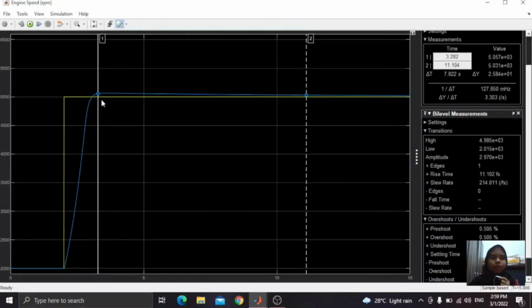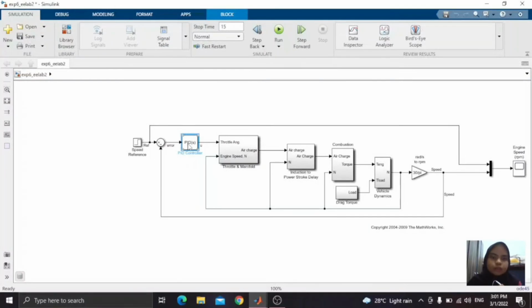Here we can see the steady state error is 500 and the overshoot is 0.505% and the rise time is 11.102 seconds.